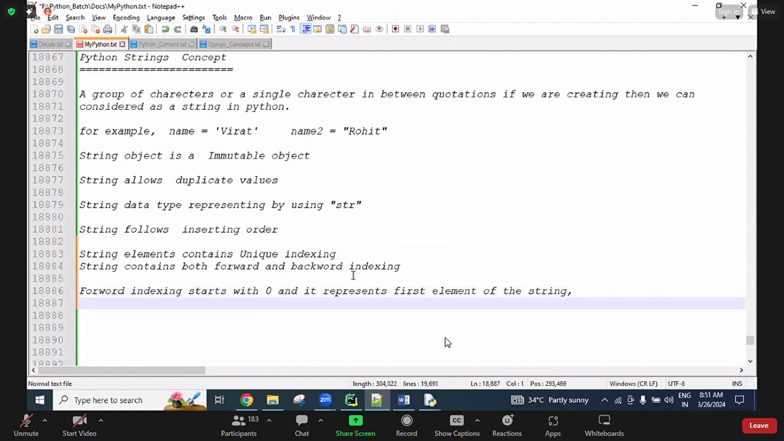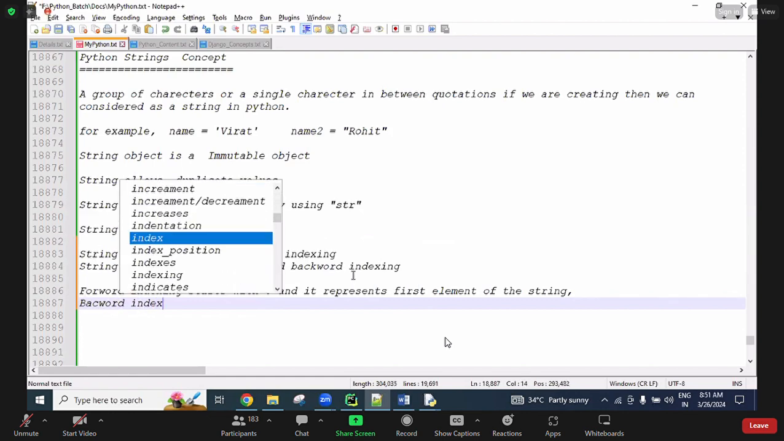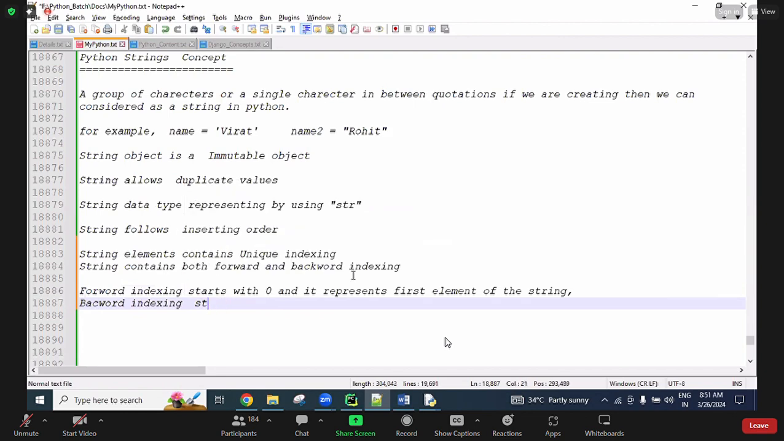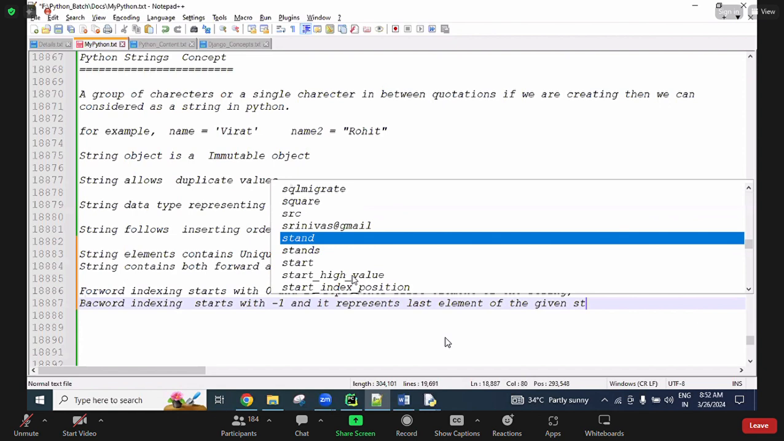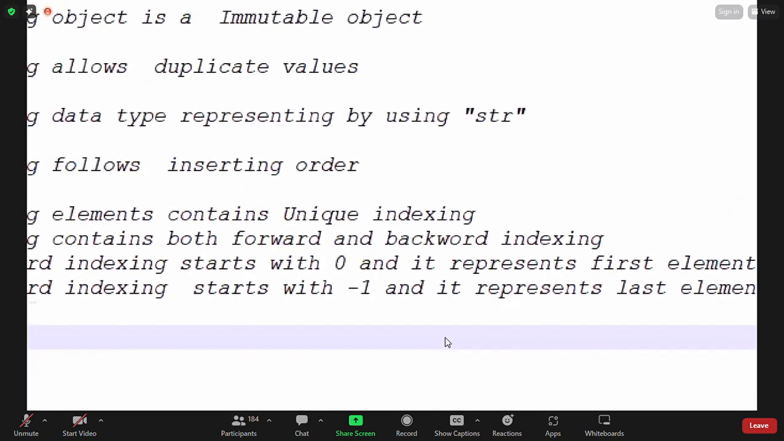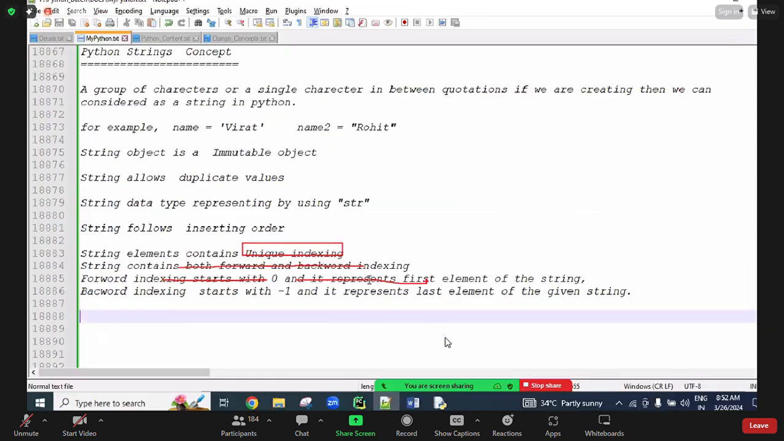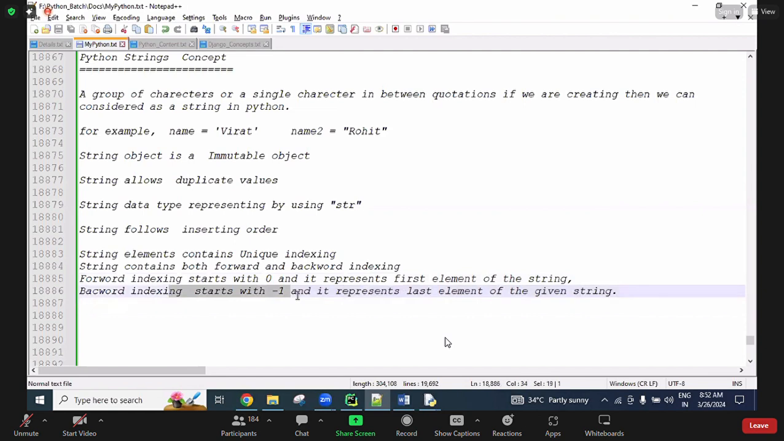And next, backward indexing starts with -1, and it represents the last element of the given string. Okay, so these points are all related. String elements contain unique indexing. A string contains both forward indexing and backward indexing. Forward indexing starts with 0 and represents the first character of the string. Backward indexing starts with -1 and represents the last element of the given string.